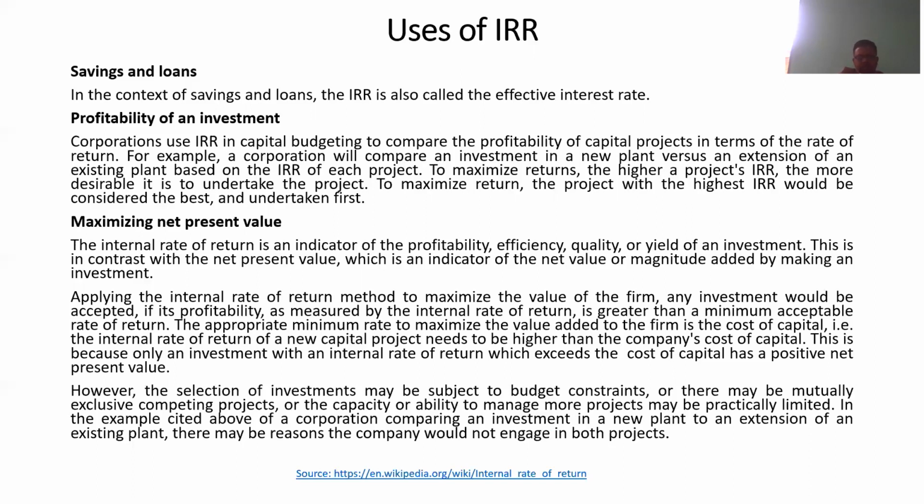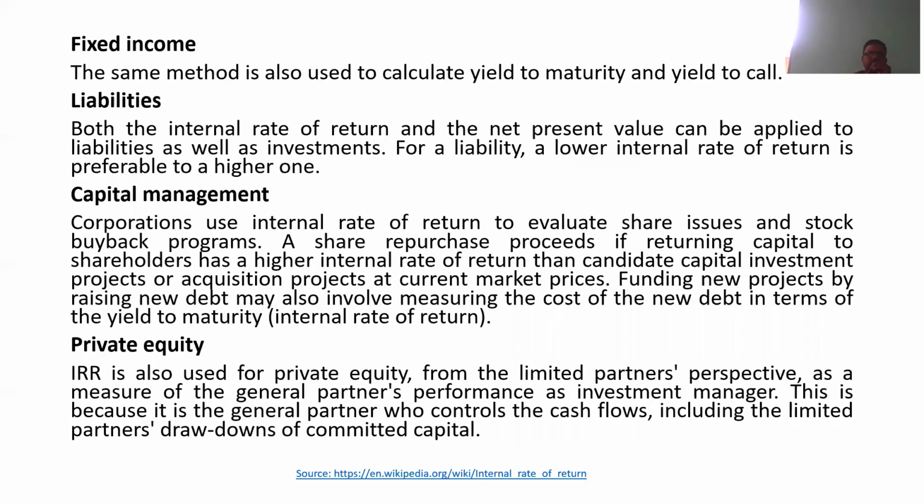Yes. Let's say there is a government regulation or environmental regulation, or there is a land problem. You cannot expand your plant in parallel. You cannot install a new plant, or there may be some other restrictions. So you have to reject both options, and you have to invest in some other type of business also. So you have to maximize the net present value, you have to maximize your profit, you have to reduce your loan, you have to maximize your savings, and you have to check your fixed income.